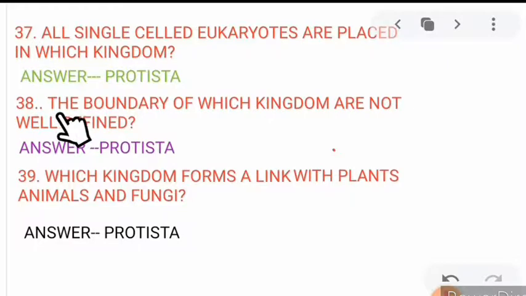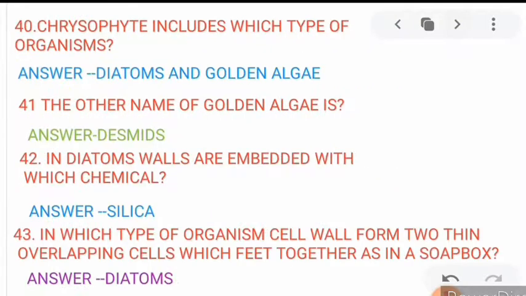Next, 38. The boundary of which kingdom is not well defined? Of course, Protista. In Protista, the boundary of this kingdom is not well defined. Which kingdom forms a link with plants, animals and fungi? Protista. Protista forms a link with plants, animals and fungi. 40. Chrysophytes include which type of organism? Chrysophytes include two types. One is diatoms and the other is golden algae.